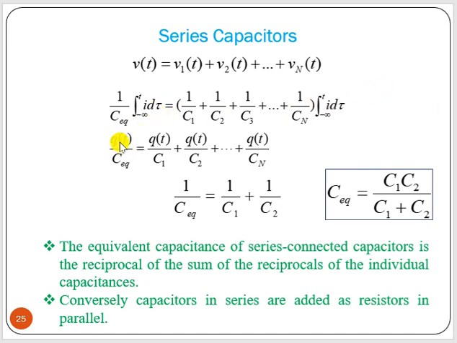By putting this Q for every integration of I dt, we can take Q as a common factor. So we get 1 by C equivalent equals 1 by C1 plus 1 by C2 plus 1 by C3, like that. If there are two capacitors, it will be C1 C2 divided by C1 plus C2. That means the equivalent capacitance of series connected capacitors is the reciprocal of the sum of the reciprocals of the individual capacitances. Conversely, capacitors in series add as resistors in parallel. So for resistors and capacitors, it is just opposite. You have to remember that.